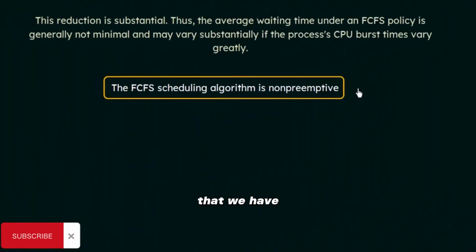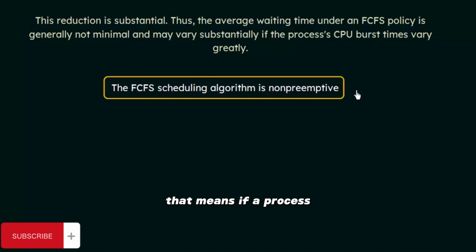And also the next thing that we have to remember is the FCFS scheduling algorithm is non-preemptive. So we have already discussed preemptive and non-preemptive scheduling. When a process is executing in the CPU, if that process can be stopped by some other process, and if some other process can get the CPU while the previous process was still executing, then that is called a preemptive technique. But when one process is in hold of the CPU and the CPU cannot be taken away from it until that process completes execution or waits for an I/O, then that is known as a non-preemptive technique.